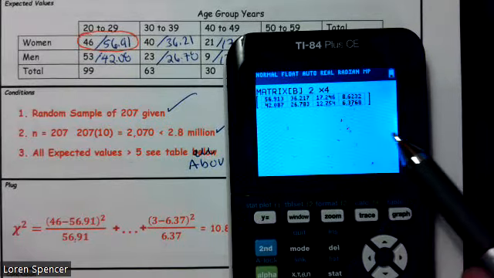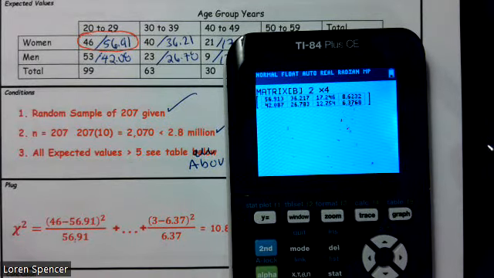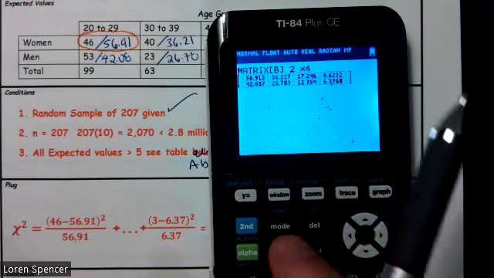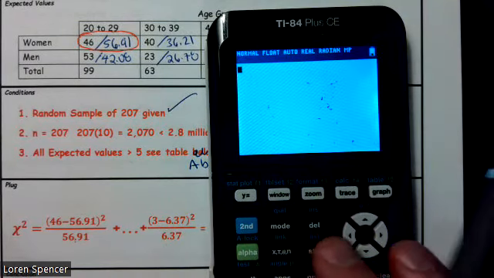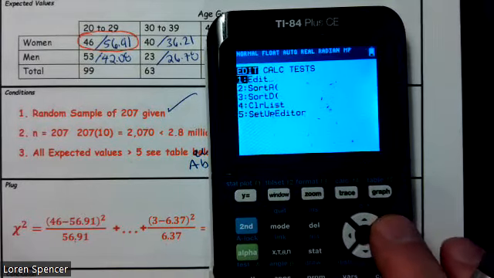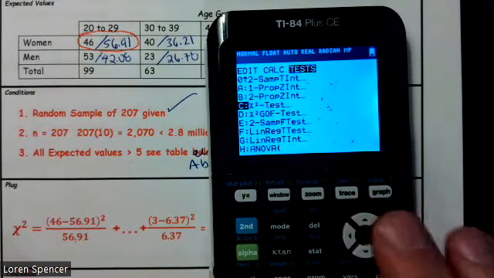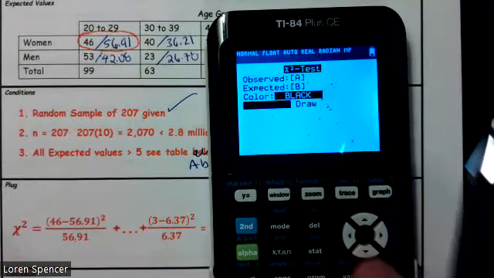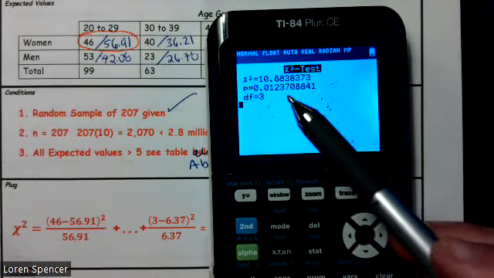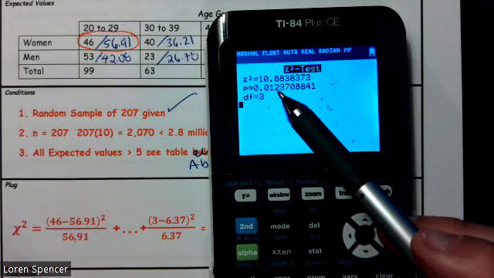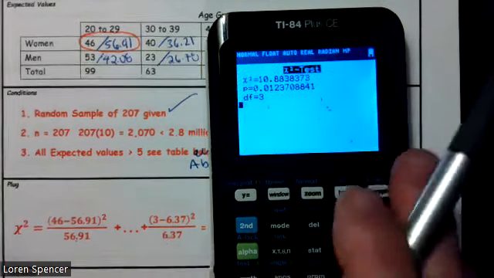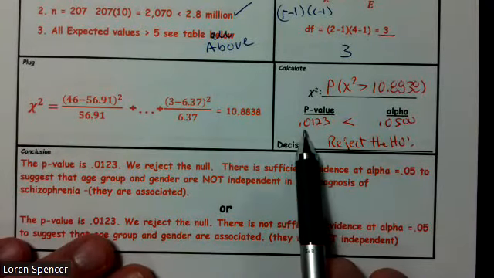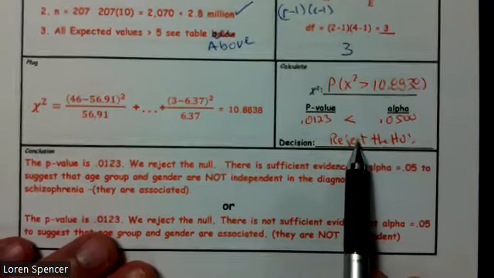Take a look at that real quickly, in case you were wondering where those expected values came from. Second quit, we rerun that stat test, chi-squared, letter C. There's our chi-squared value, our p-value, and our degrees of freedom. Our decision was our p-value was less than alpha, so we reject.